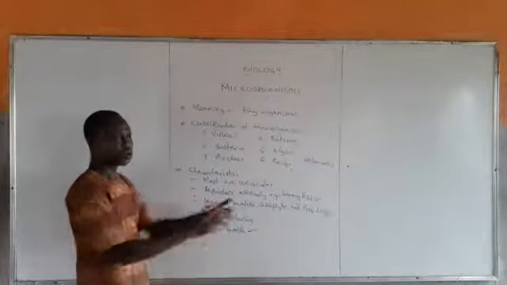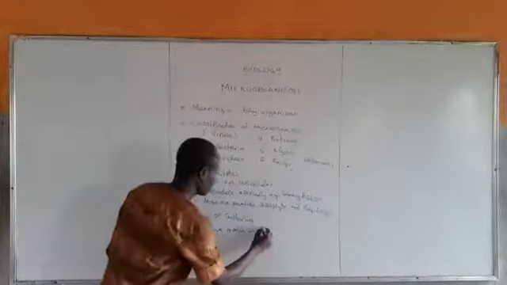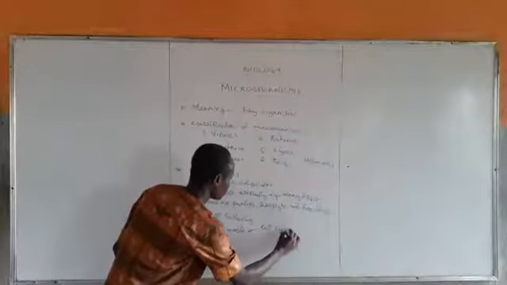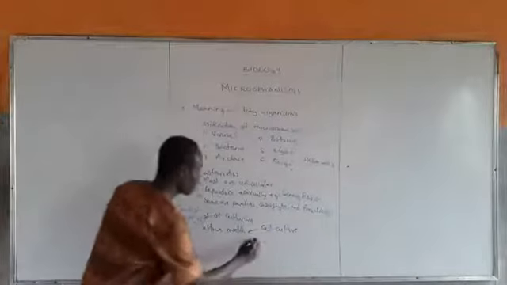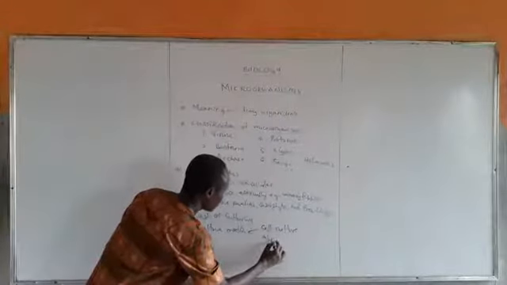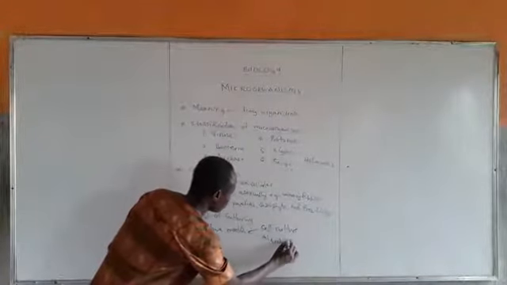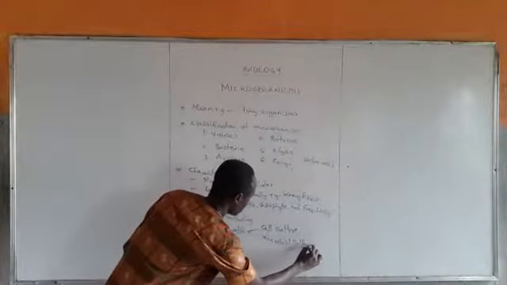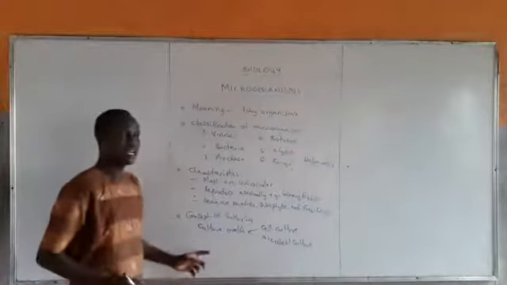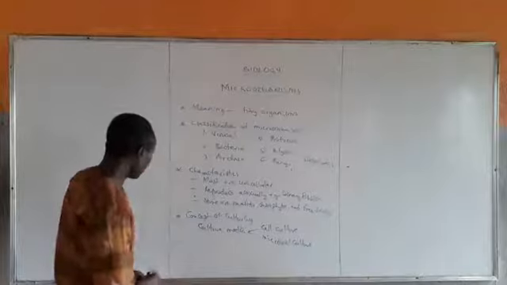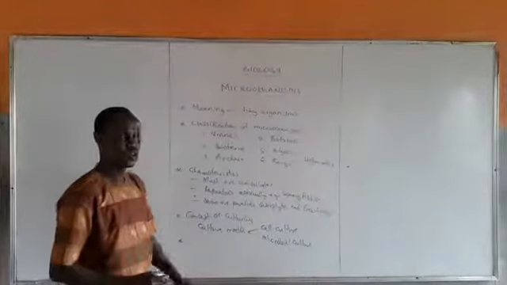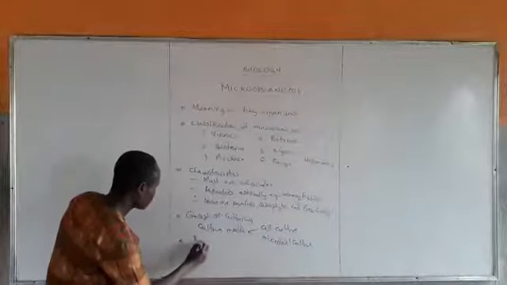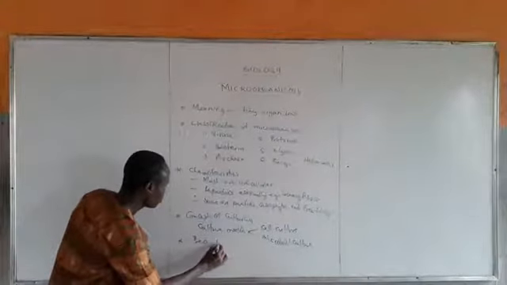I said from here that we can have culture for growing cells, which we call cell culture, and we can also have the ones for growing microbes. What do we call those? Microbial culture. Under this again, I also gave us steps involved in preparing culture. You still remember?